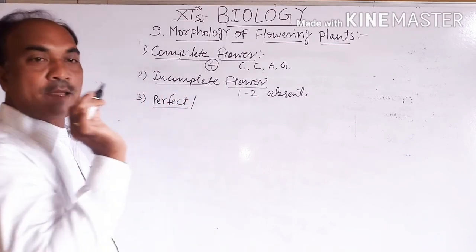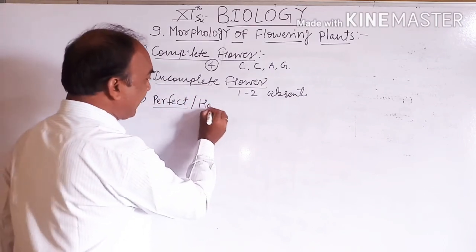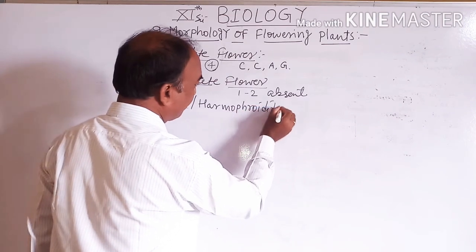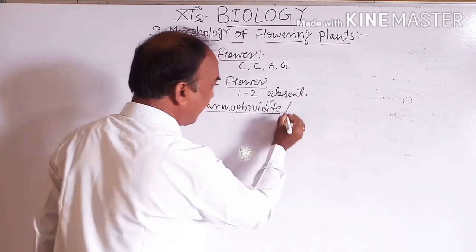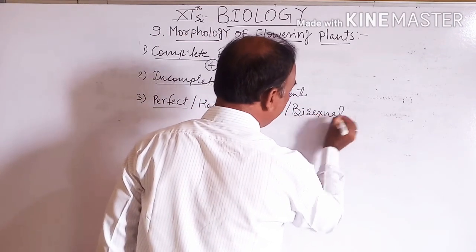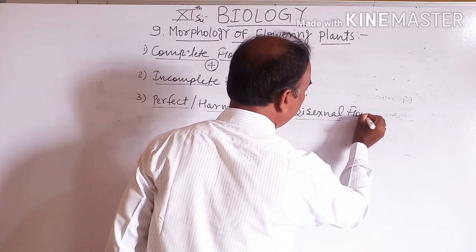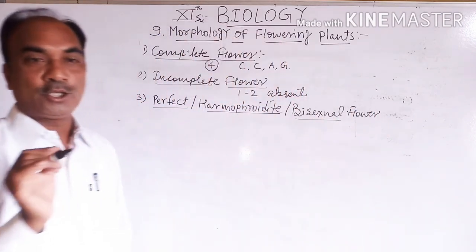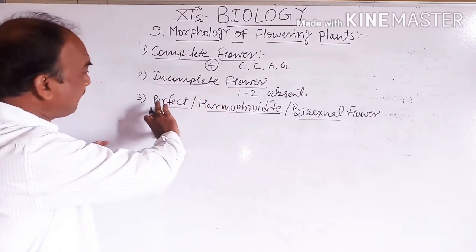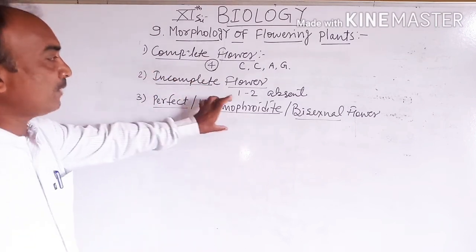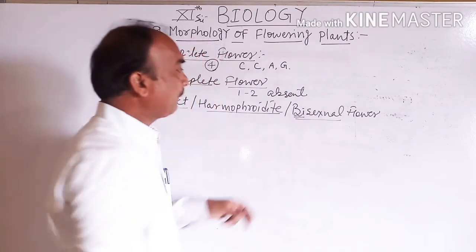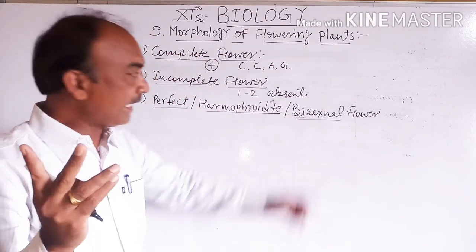Then third, perfect flower, or hermaphrodite, or bisexual flower. Perfect flower is also known as hermaphrodite or bisexual. Here students, bi means two and sexual.